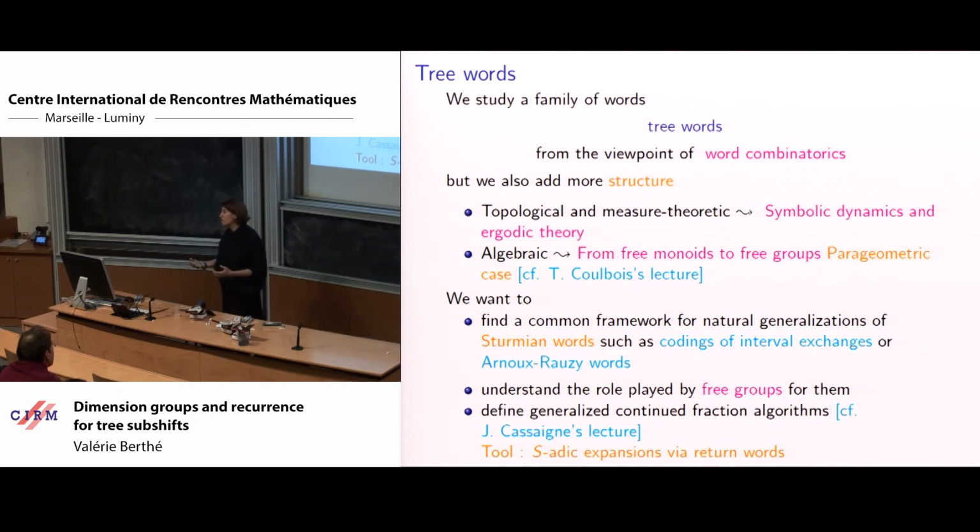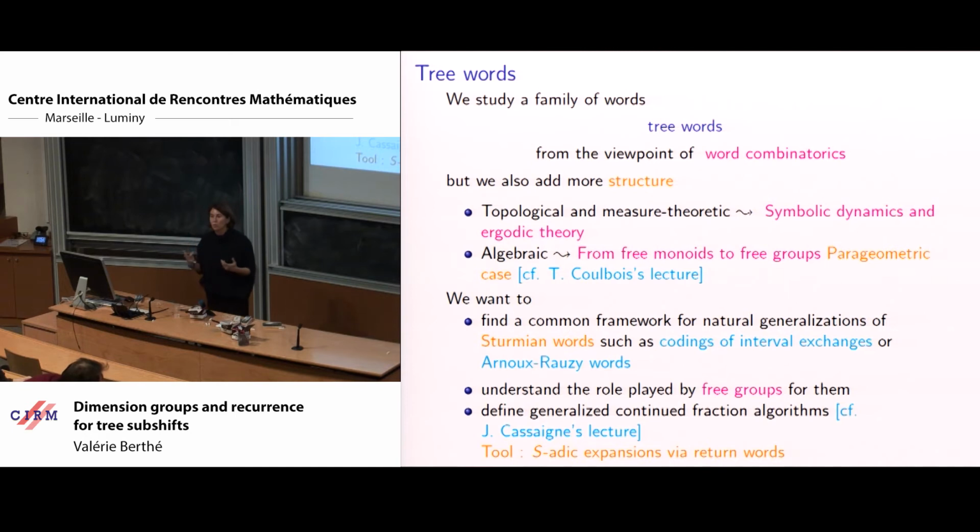We will extend it, of course, we will see that it yields ergodic properties. With the definition, which is combinatorial, we will be able to have more information. And what is interesting is that we have a lot of algebraic information thanks to this combinatorial property. I will explain a few of these algebraic properties, but we find a lot of them. A motivation is to see the common framework between Arnoux-Rauzy words and interval exchanges that are so different for spectral reasons or for Diophantine properties. But here we find common features.